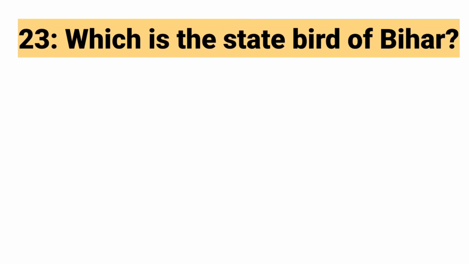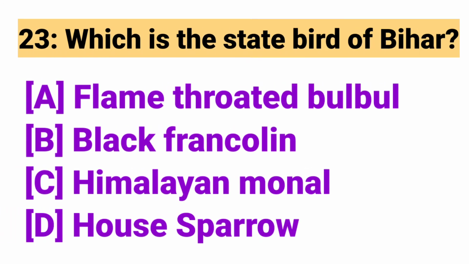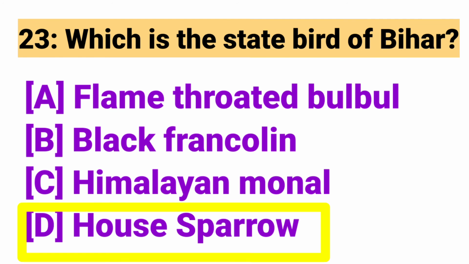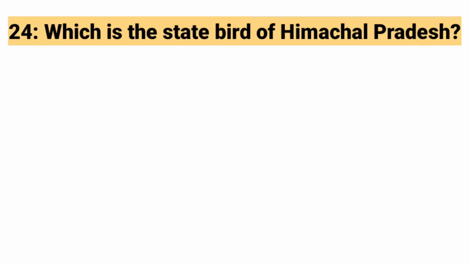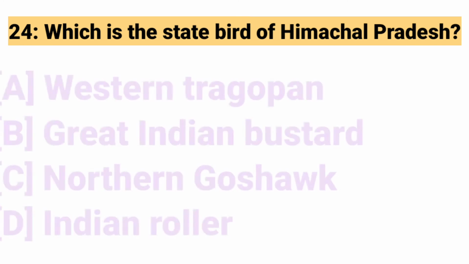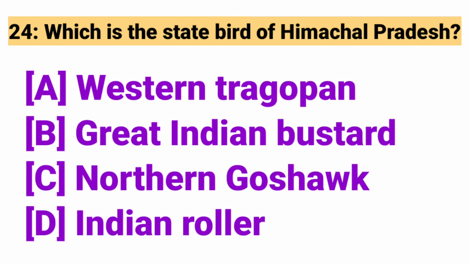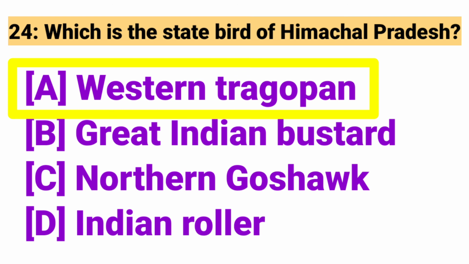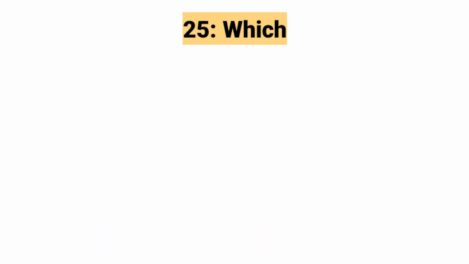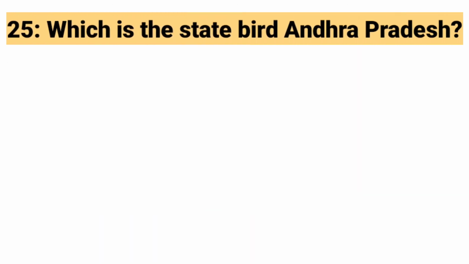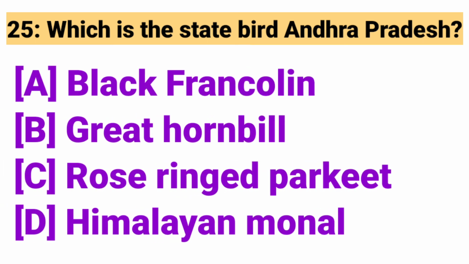Which is the state bird of Bihar? Answer: House sparrow. Which is the state bird of Himachal Pradesh? Answer: Western tragopan. Which is the state bird of Arunachal Pradesh? Answer: Great hornbill.